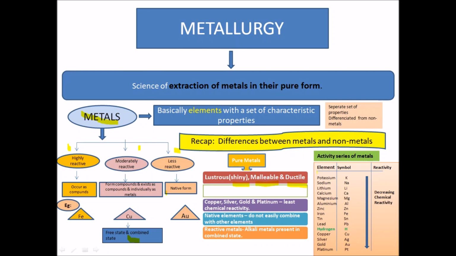Now, when we look at the series of metals like potassium, sodium, lithium, calcium, magnesium, etc., they are highly reactive. And aluminium, zinc, iron, tin and lead are moderately reactive, whereas silver, gold and platinum are least reactive. So this forms the reactivity series of the metals. The decreasing order of the chemical reactivity is being represented here.